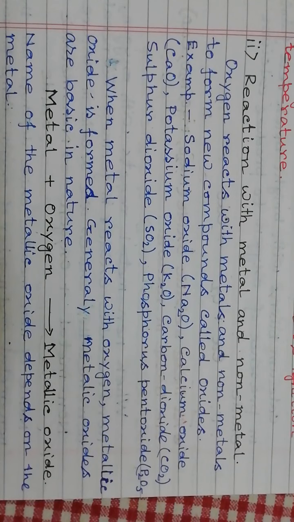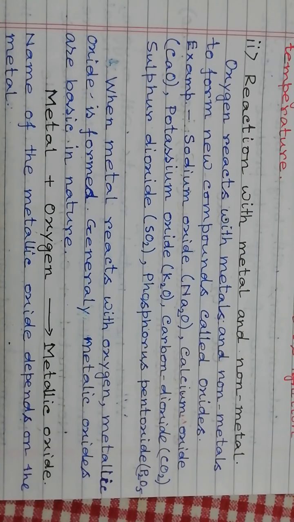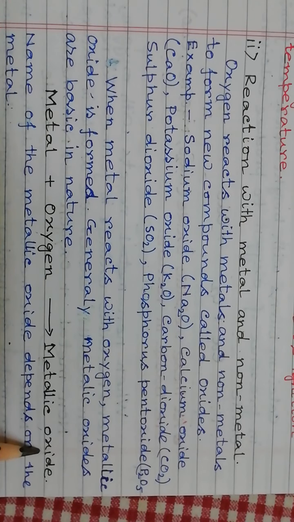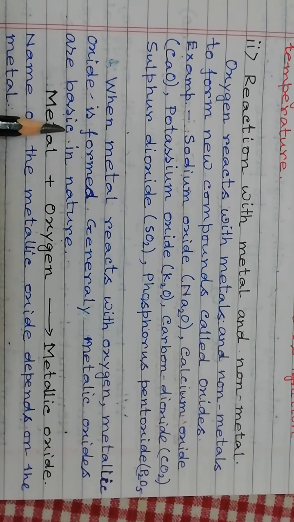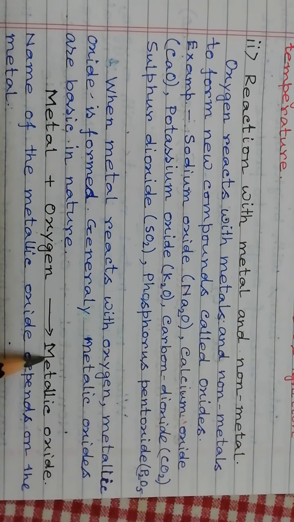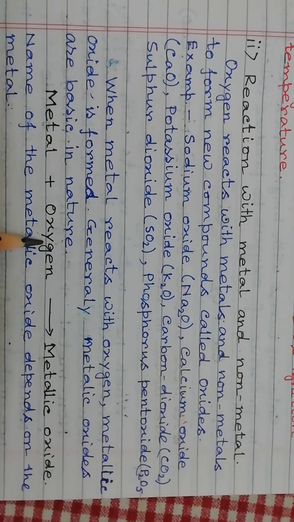Generally, substances are of three natures: basic, acidic, and neutral. These metallic oxides are generally basic oxides, but some exceptions are there. The name of the metallic oxide depends on the name of the metal. Sodium plus oxygen forms sodium oxide. Potassium plus oxygen gives potassium oxide, and so on.